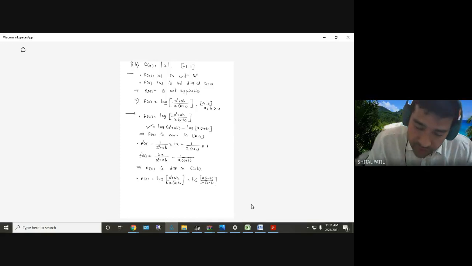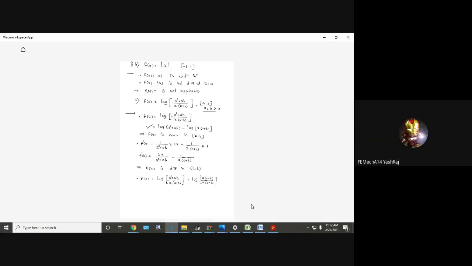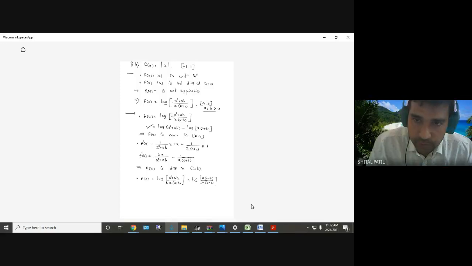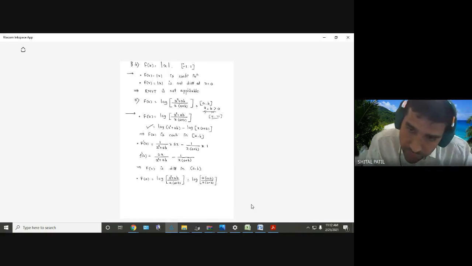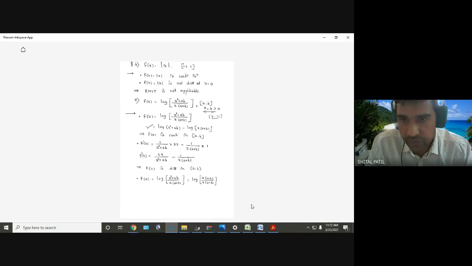No, see what is given? [a, b] is the interval. But what are a and b? Both a and b are greater than 0. This is written here, where I have written the example. It is written that both a is greater than 0 and b is greater than 0. So for example, a equal to 5 and b equal to 10. So the interval will be 5 to 10. Does it include 0? Understood or not? So we cannot consider 0.